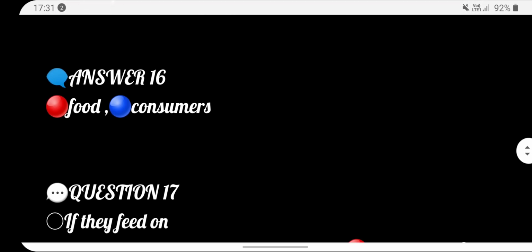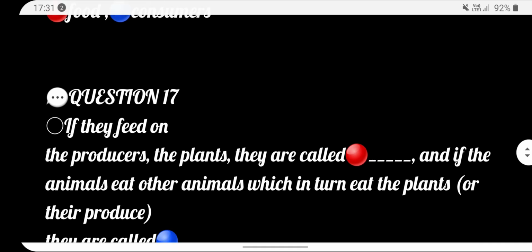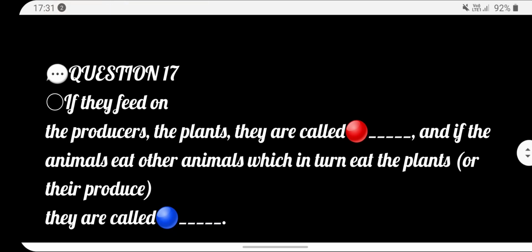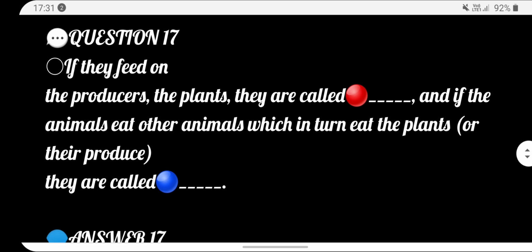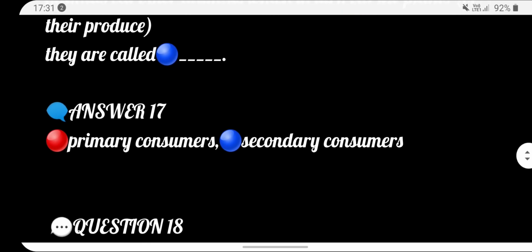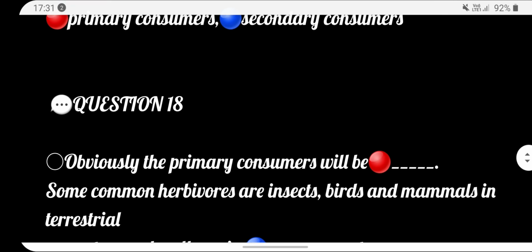Answer food, consumers. Next, if they feed on the producer, the plants, they are called dash, and if the animals and other animals which in turn eat the plants for their produce, they are called dash. Answer primary consumer, secondary consumer. Next, obviously the primary consumer will be dash.